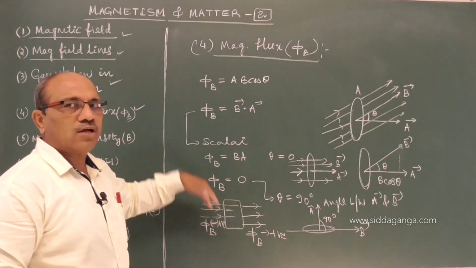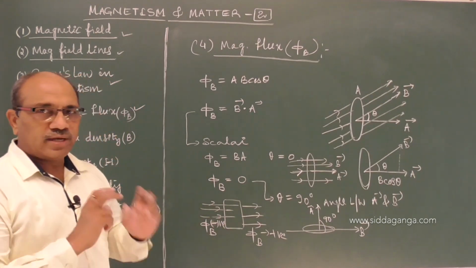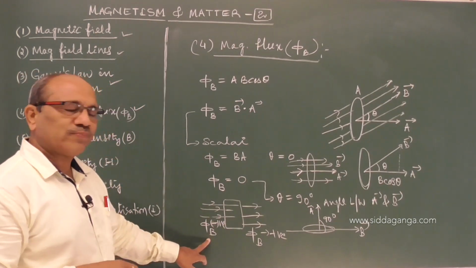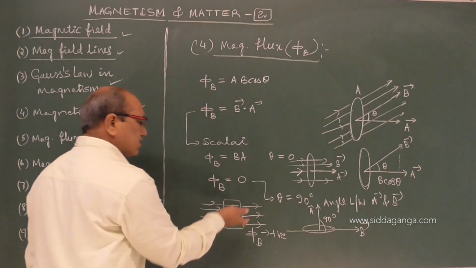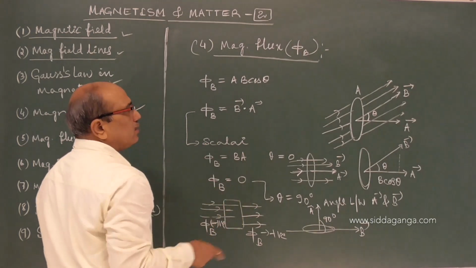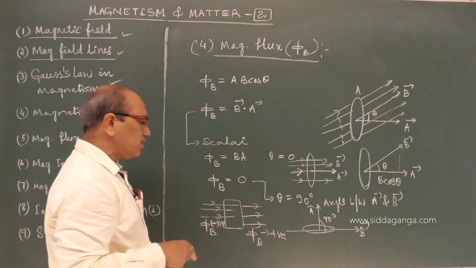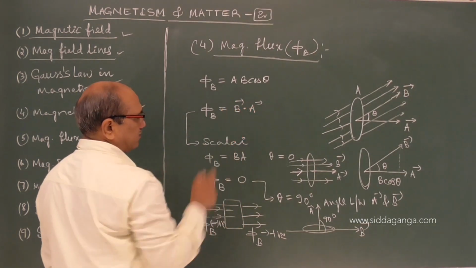That is how, in Gauss's law for magnetism, I told you that the net magnetic flux becomes zero. However many field lines exit from the surface, that many should enter, in the case of a magnetic dipole. That is why the integral of B dot dS becomes 0. Now I hope you have followed. B dot dS is nothing but this.